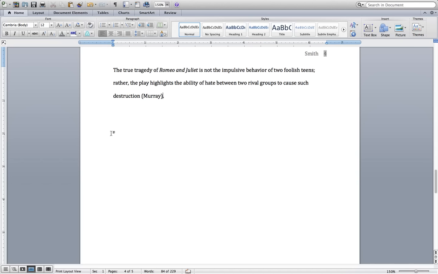So if we were to use that source at the end of the sentence where we were done using it, we would type the article title, type it correctly. I think it was called Shakespeare's Theater. No page numbers since this is a web source. Just like that, and it's always going to be followed by a period.